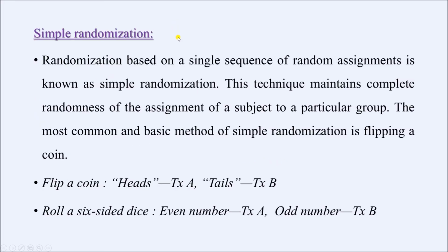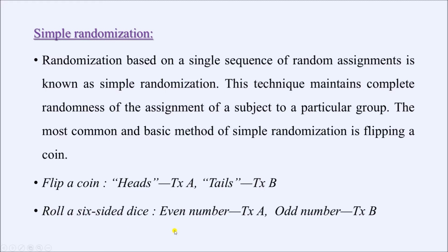First one is the simple randomization. It is the simplest method. We can do a coin flip, or we can also roll a dice. Suppose we want to conduct an RCT and we want to compare two treatments, treatment A and treatment B. We have to decide which subjects will be included for treatment A and which subjects will be included in the group for treatment B. So we can do a coin flip. If the result is head, we can include that participant in treatment A group. If the result is tail, we can include that subject in treatment B group.